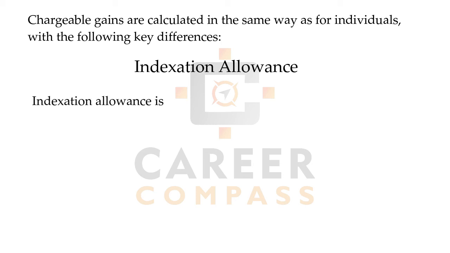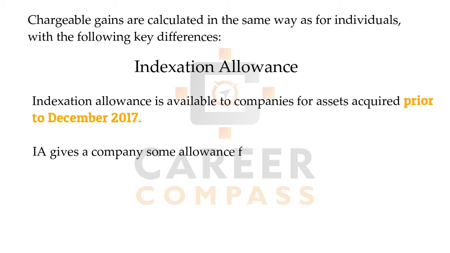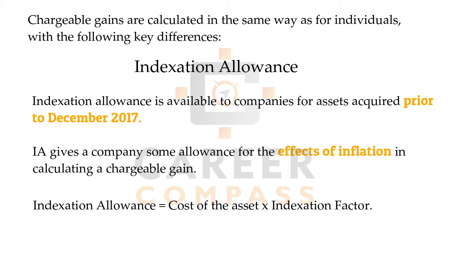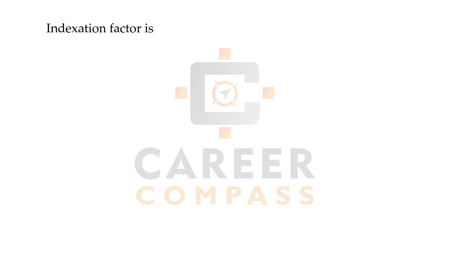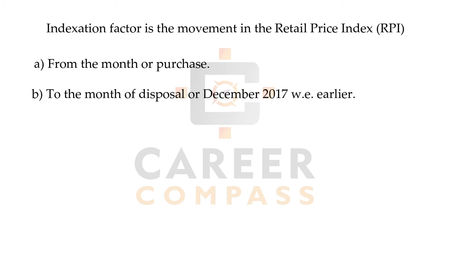And indexation allowance is for assets acquired prior to December 2017. Right? So if you have acquired any asset after December 2017, then there will be no indexation allowance available. It will be available to those assets only. And we can calculate the indexation allowance by multiplying the cost of the asset by the indexation factor. Indexation factor is nothing, students, but the movement in the retail price index from the month of purchase of the asset to the month of disposal, or December 2017, whichever is earlier.